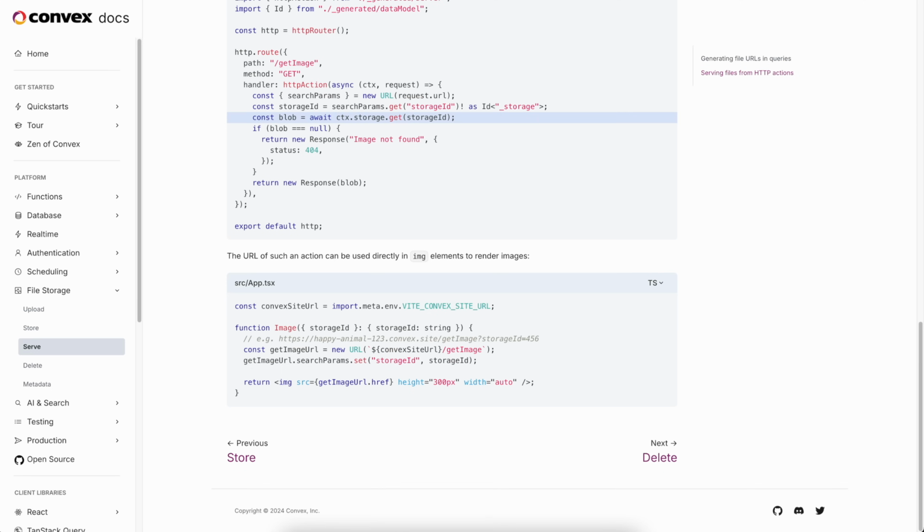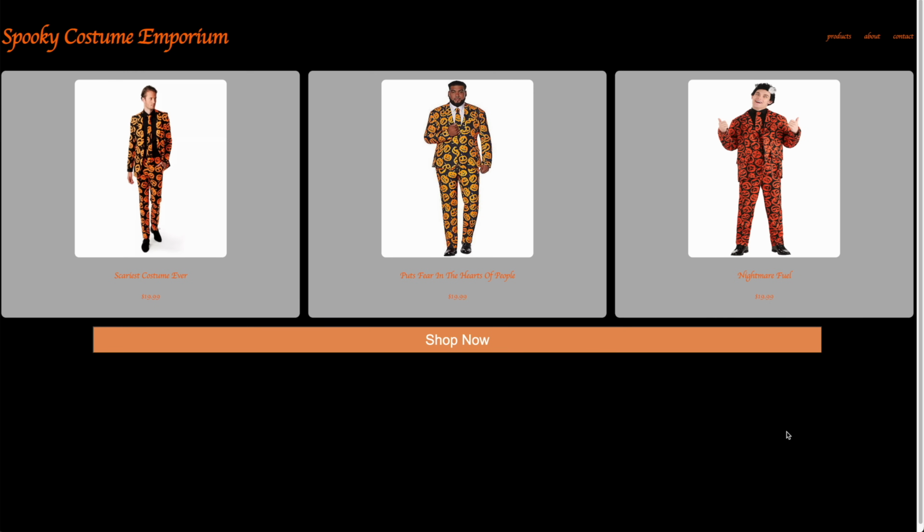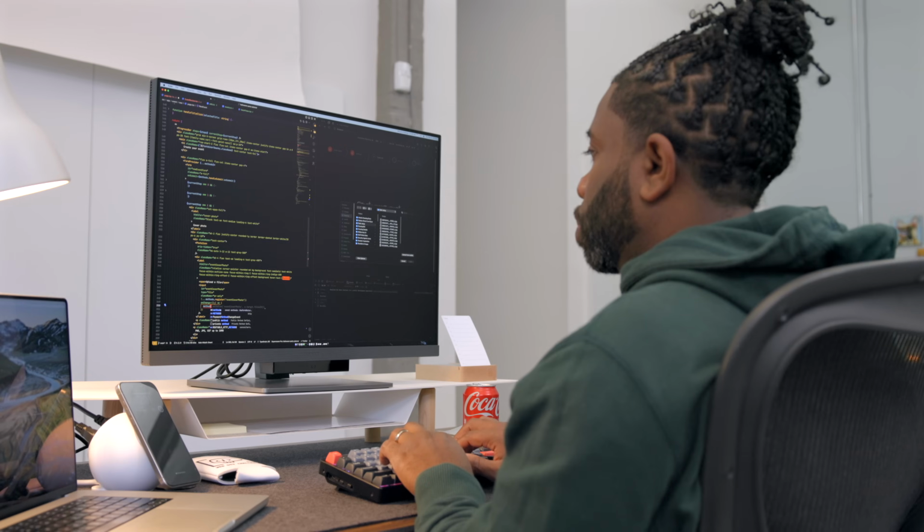So we got the other pages up. So far, we've got some products showing, we've got our information coming from the database here, and we got the prices displaying, and we've got a Shop Now button. I'm making this last section here, we should be good to go.